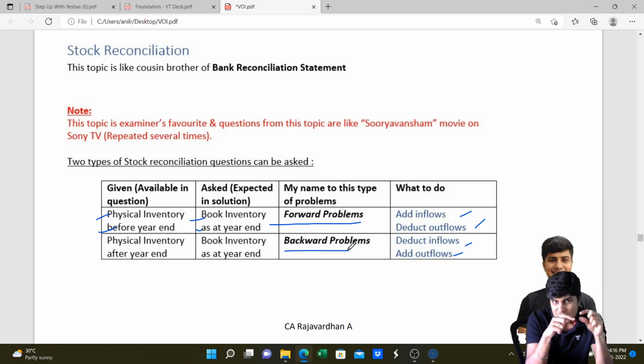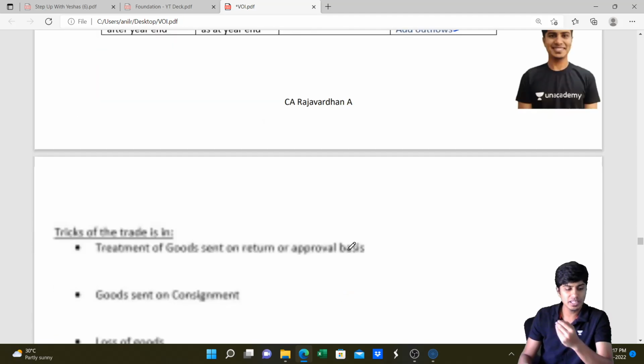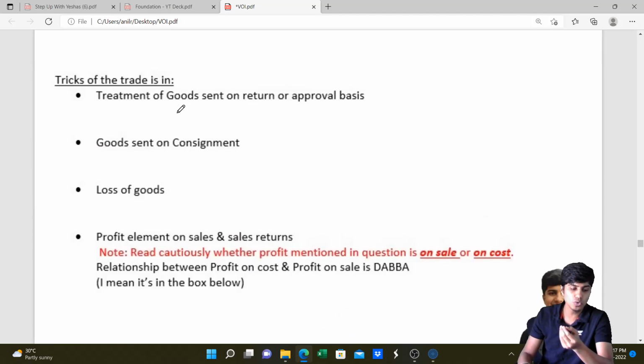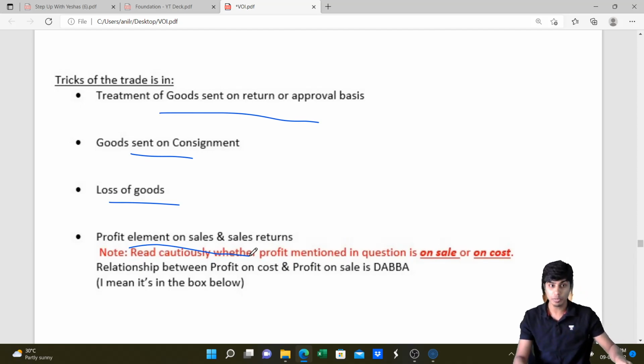In certain cases, they will give valuation on 31st of March and ask you to find it on 31st of March, but there will be some errors which we need to rectify. These errors can arise because of goods sent on sale or return or approval basis, consignment stock, loss of goods, or eliminating the profit element. These items you need to be careful about.